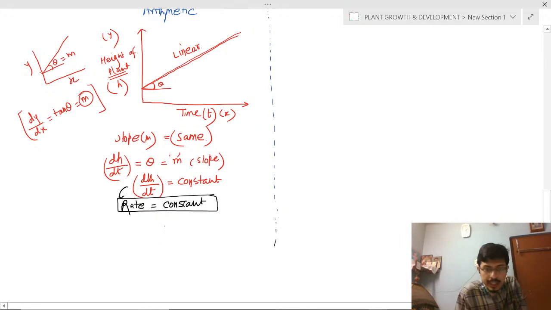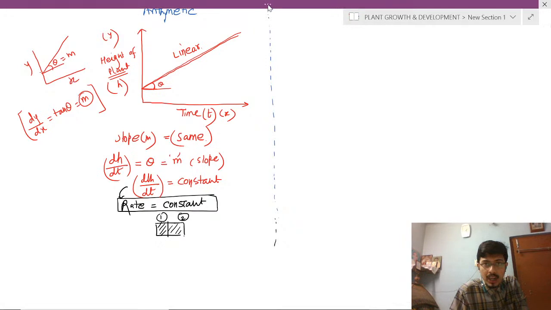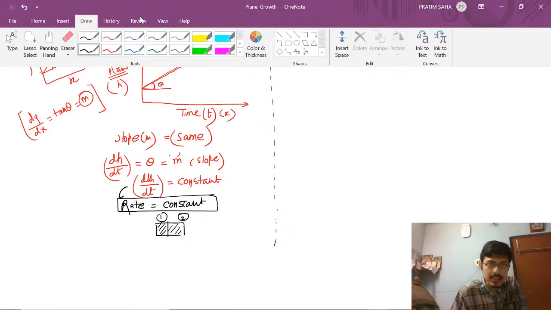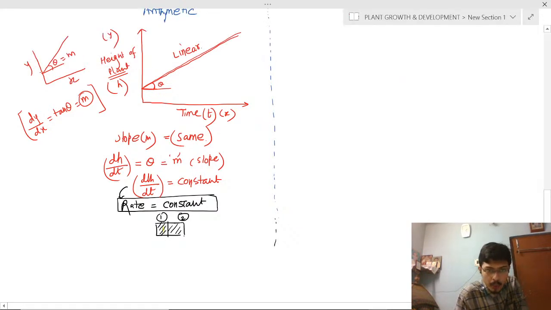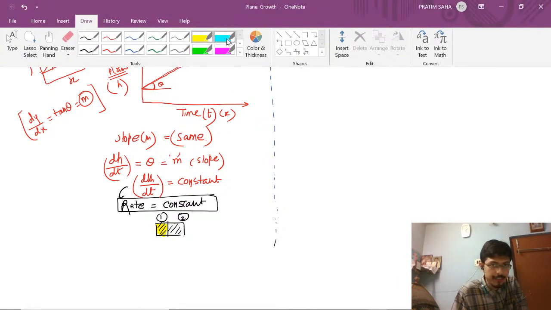Okay. So if this is a cell, one cell, second cell, first and second. Okay. So of the daughter cells, one will be dividing and the other daughter cell will not divide.